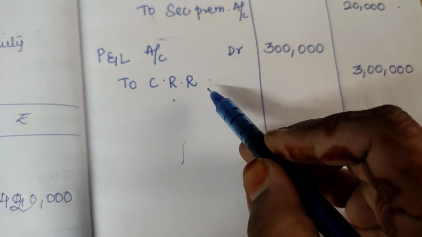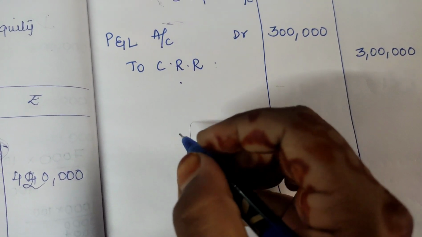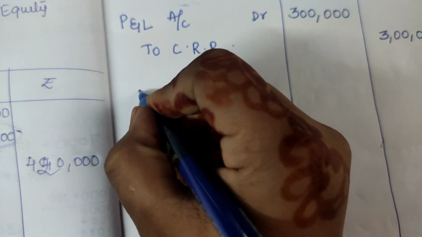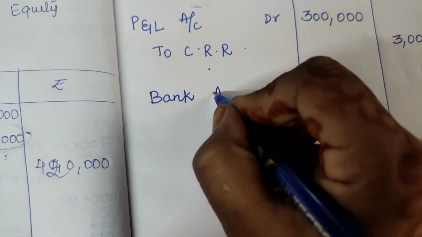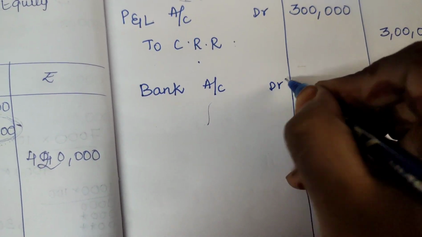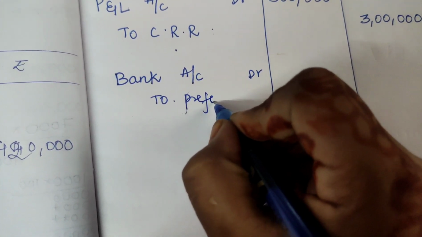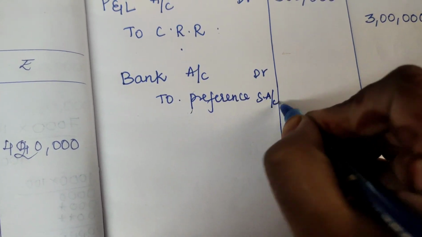Now what we are going to do, we are going to pay the money. Okay, bank account, debit, to preference shareholder account.